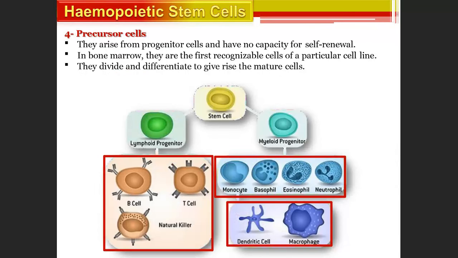And precursor cells. These arise from progenitor cells and have no capacity for self-renewal. Right? So they arise from progenitor and they don't have any capacity. They will not renew on their own. And in bone marrow, they are first recognizable cells of a particular cell line. They divide and differentiate to give rise to mature cells. So the stem cell will give to lymphoid progenitor, myeloid progenitor, and then they give mature cells, and they don't have self-renewal capacity. These precursor cells.